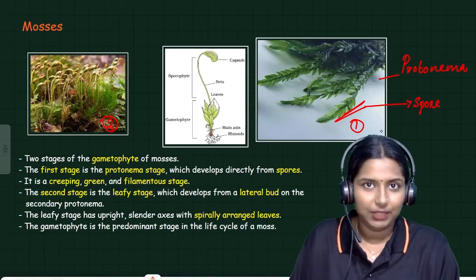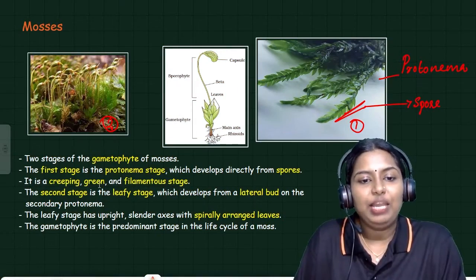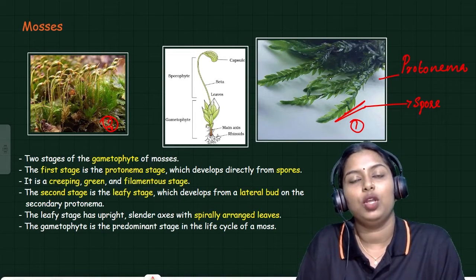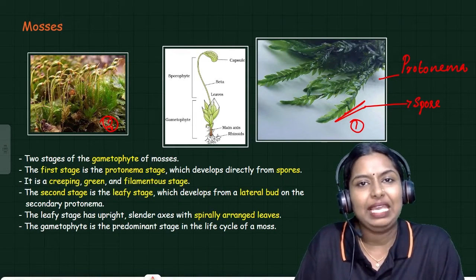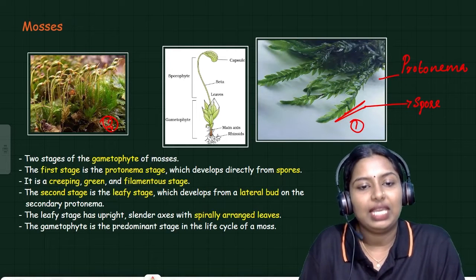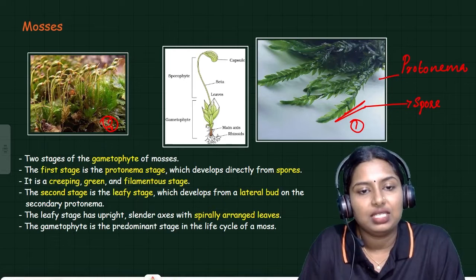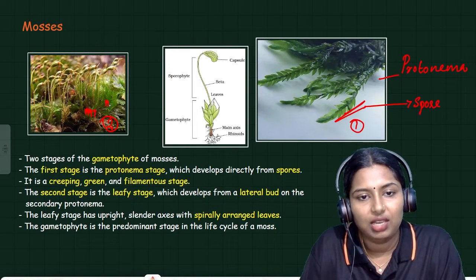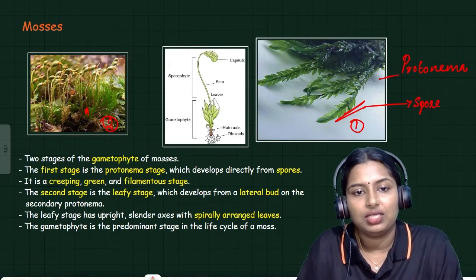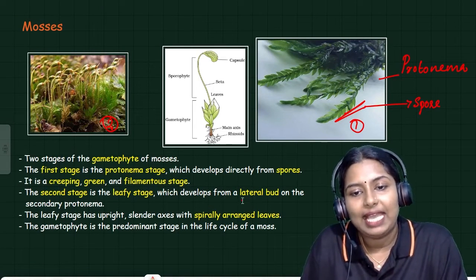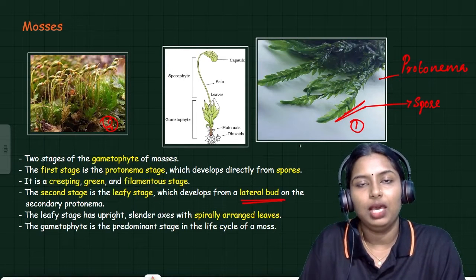Okay, the first stage, the protonema stage, is a creeping, green-colored, filamentous stage. And when it comes to the second stage, it is a leafy stage. Look at this picture. Here you can see the leafy structure, the leaf-like structures. It is a leafy stage which develops from a lateral bud.